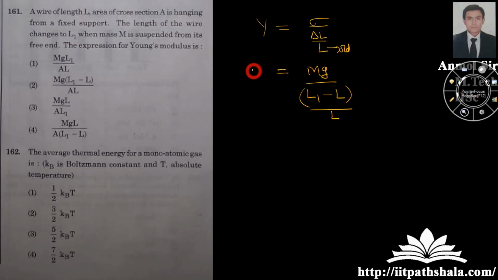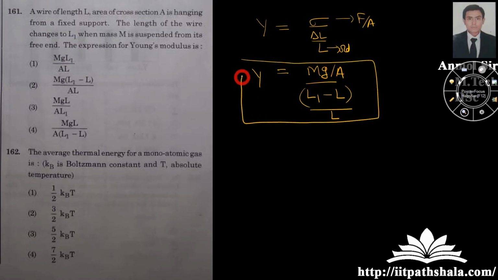I have the formula as this. I forgot about A over here. Stress is nothing but force upon area, so force is mg upon A. You should take care of that also. So I have this formula over here, and my fourth option is the correct option.